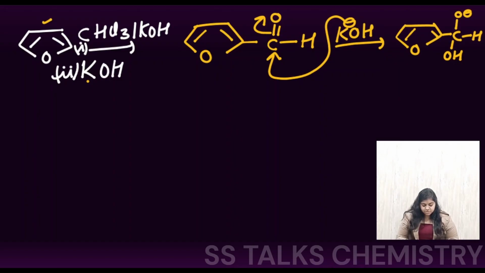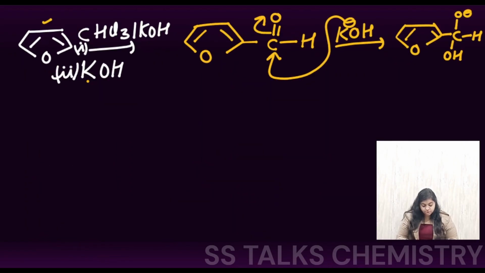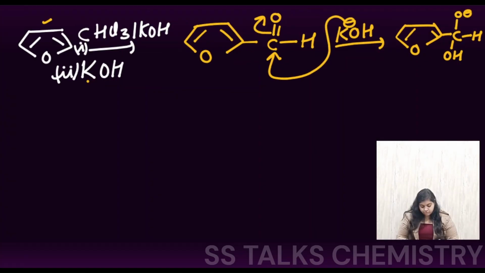Now this species is basically the substrate for the reaction known as the Cannizzaro reaction. So what is the Cannizzaro reaction? Basically, no alpha hydrogen is present. So here also in the carbonyl species, at the alpha position to it, there is no hydrogen center. So basically in the basic medium, the type of reaction we are going to have is the Cannizzaro reaction.